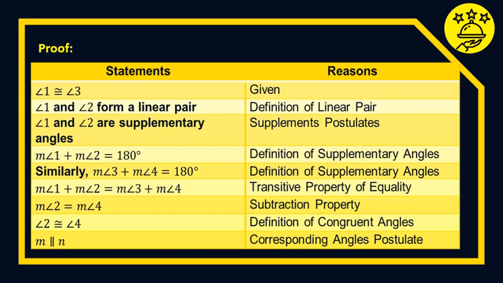Then the measure of angle 2 is equal to the measure of angle 4, by the subtraction property. Then angle 2 is congruent to angle 4, by the definition of congruent angles. Then we have M is parallel to N. So we have proved that M is parallel to N by the use of the corresponding angles postulate.